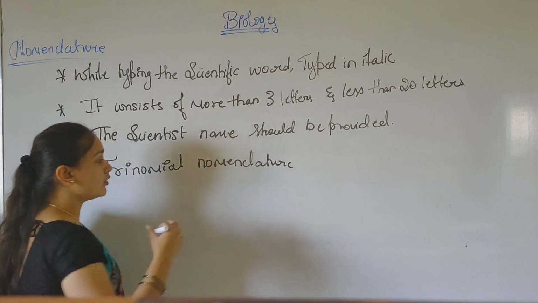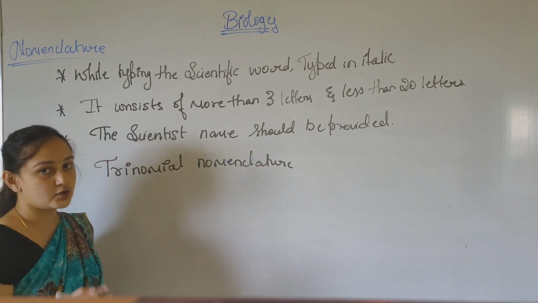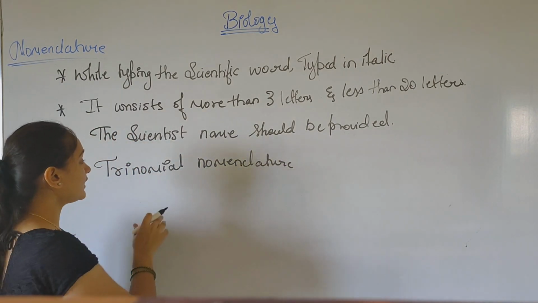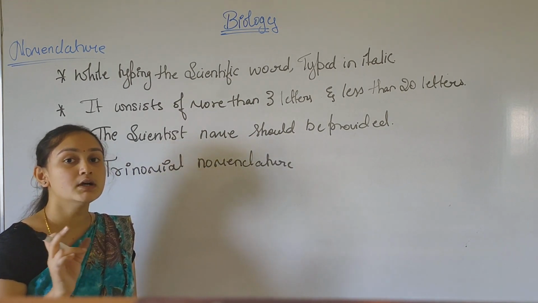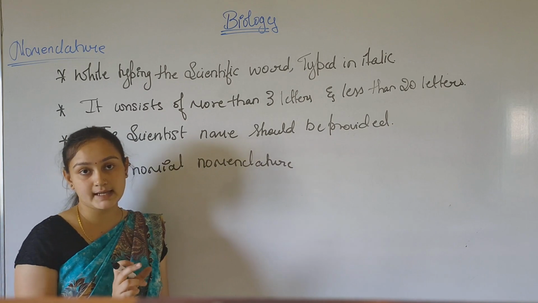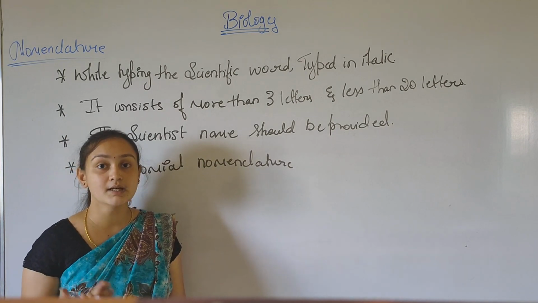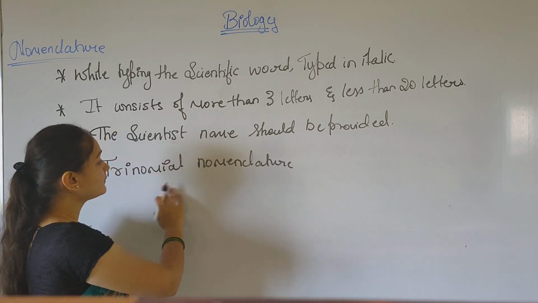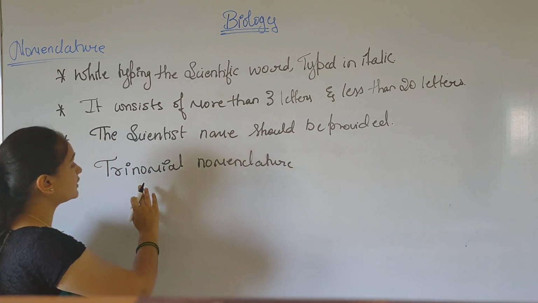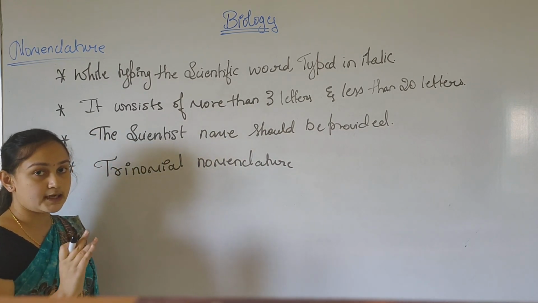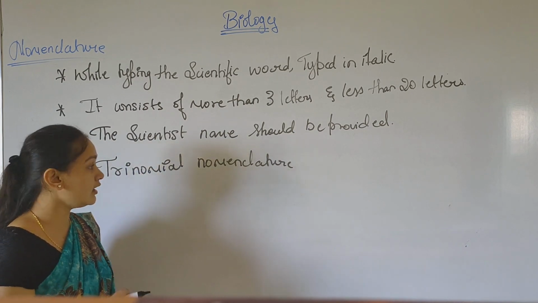Some organisms have trinomial nomenclature, which consists of 3 words.